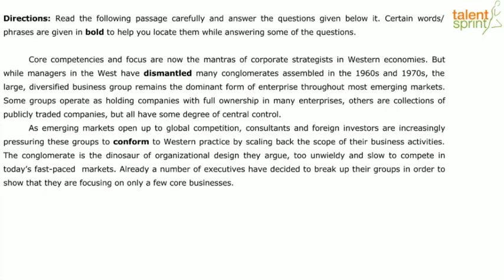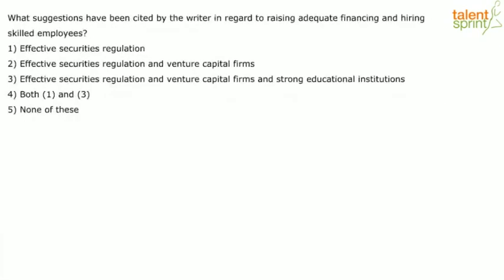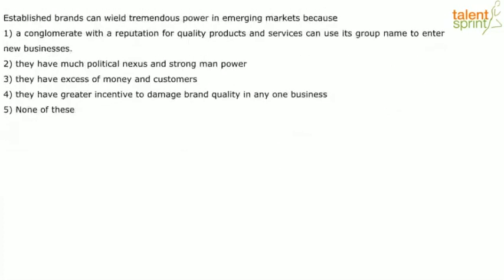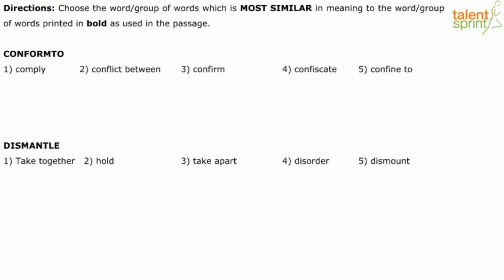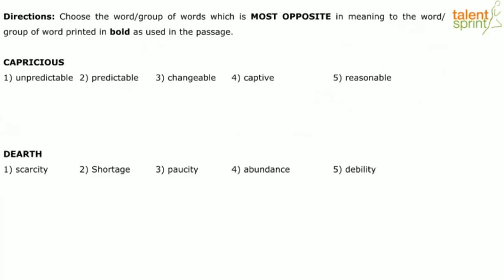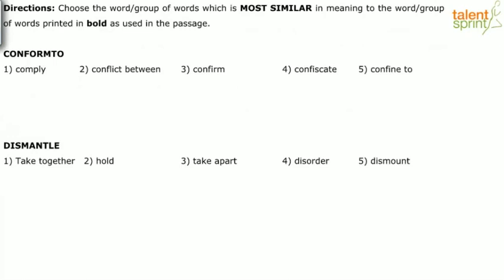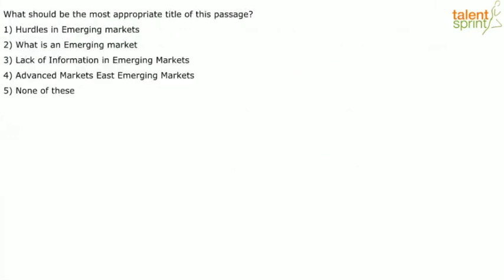Now let's see this passage, right? Something that we can quickly look at. Vocabulary questions. Can I answer that quickly without having to spend time reading the passage? Conform to. You might be familiar with this word. Dismantle. You might be familiar with this word. Capricious. You may or may not be familiar. So you might have to go back to the context and see what meaning this word is bringing in that context. Dirt. You might be familiar with this. Right? So we have two antonyms, two synonyms. We have one title of the passage.